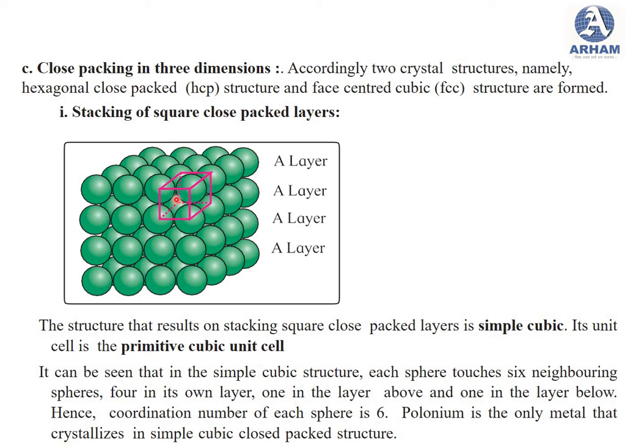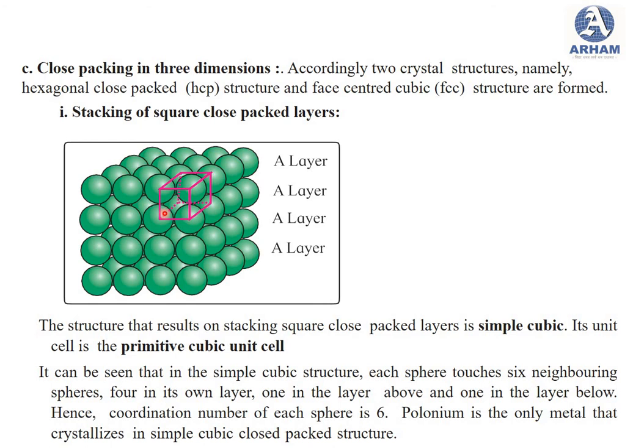Then close packing in 3 dimensions. Accordingly 2 crystal structures, namely hexagonal close pack HCP structure and face centered cubic FCC structure, are formed. The stacking of square close packing layers, here you can see in this figure. The structure as a result of stacking square close pack layers is simple cubic, so its unit is called primitive cubic unit cell.